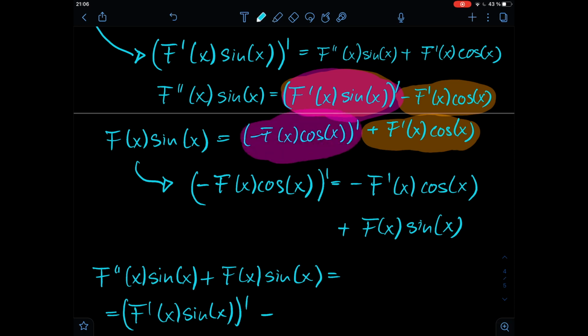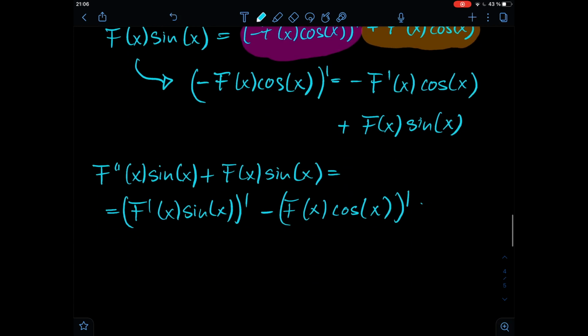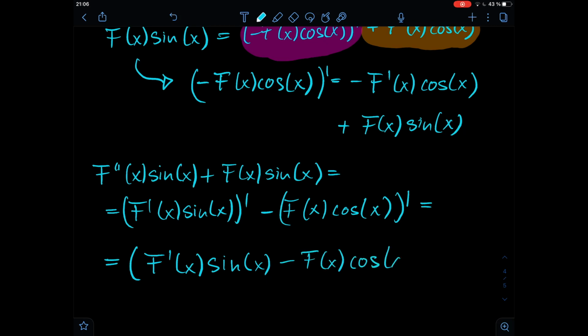So f of x cosine of x derivative. This means we can just use the sum rule, and we can say that we take the derivative of the sum of those two functions. So we have the derivative of f times sine minus f times cosine, and the whole thing primed.